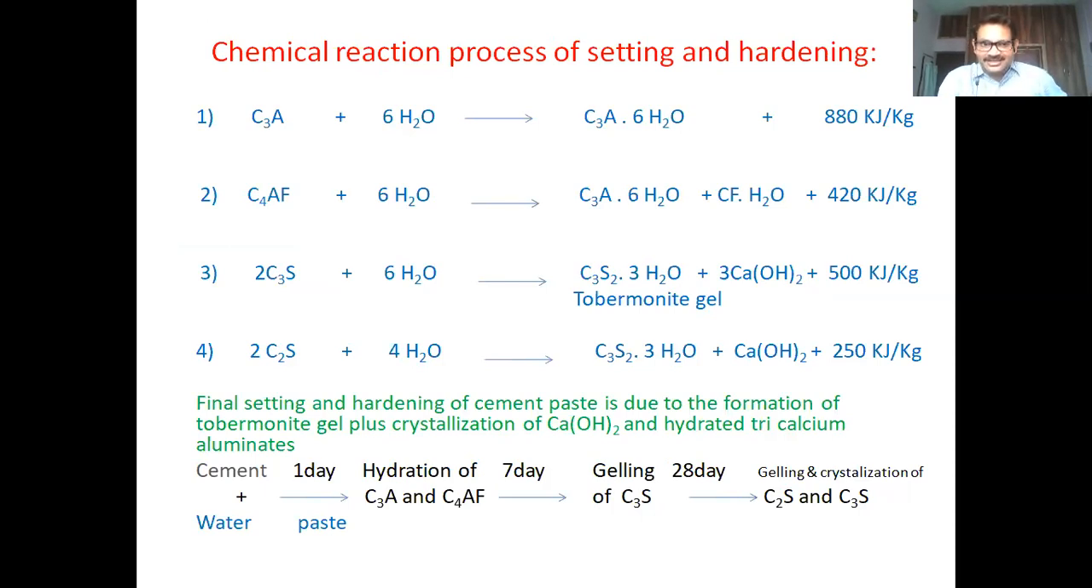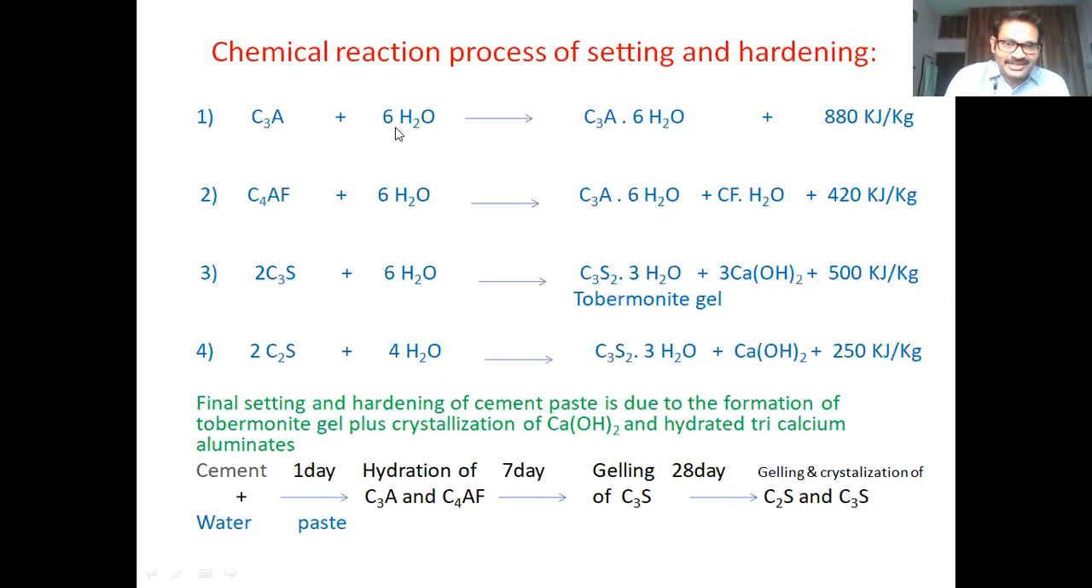We have all learned earlier in the manufacturing process that clinker formation takes place with the combination of C3A, C4AF, C3S and C2S. The Portland cement consists of the main constituents C3A, C4AF, C3S and C2S. These four only will undergo hydration and hydrolysis chemical reaction processes. As we just learned, the initial setting that we get is because of C3A hydration.